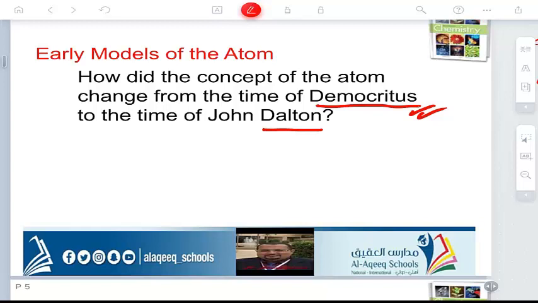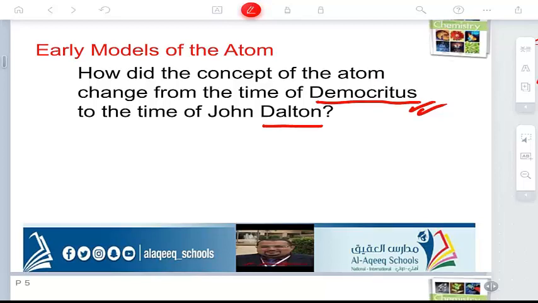You have to know the difference between the philosophers and the scientists. Philosophers built their ideas by observations, not by experiments. But scientists built their ideas or theories by using experiments, by testing them.